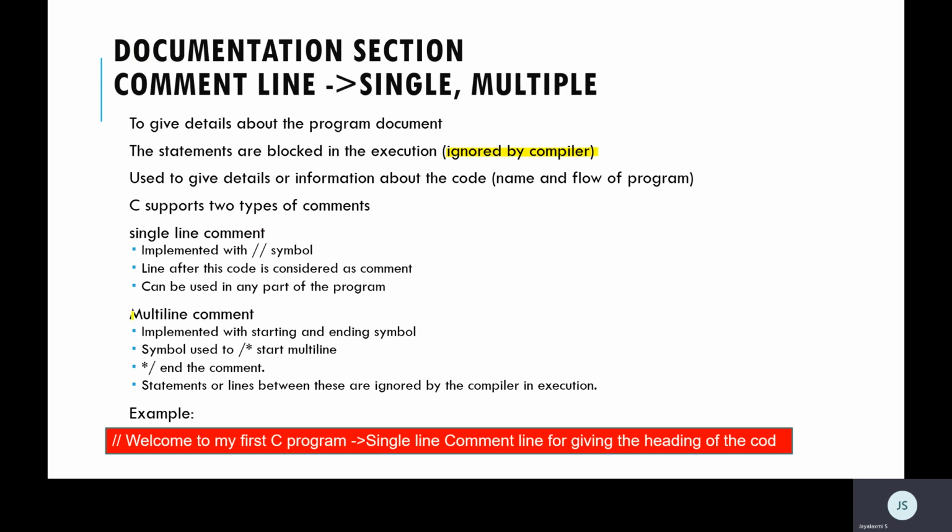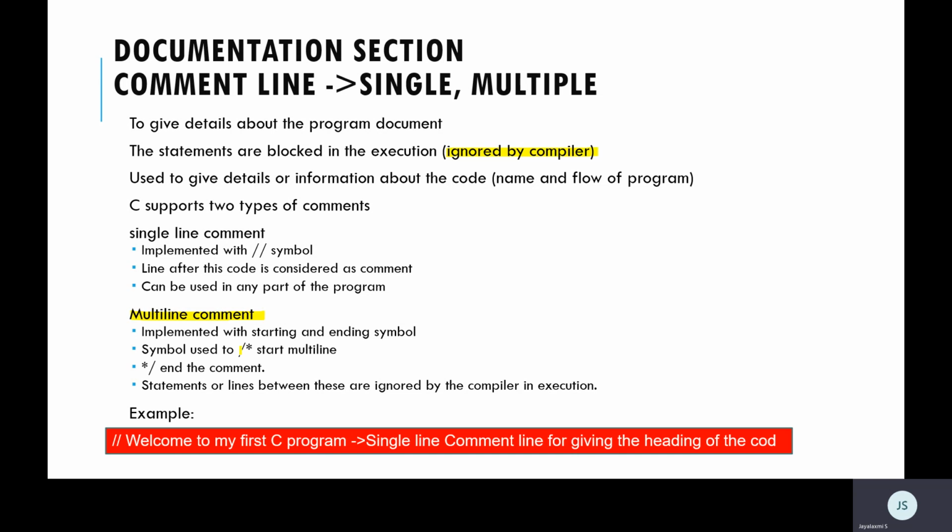Multi-line comments. Let's take that I want to block more lines. Whenever I am working with a very lengthy program, let's take one part of the program I want to block and see whether there is any logical error in that program, or I want to see what will be the output of the rest of the code. So if I want to block any set of lines in the execution, I'll go for a multi-line comment.